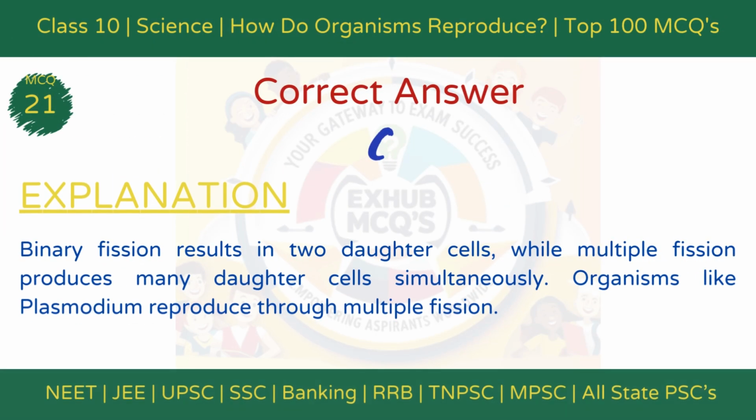The correct answer is option C, produces multiple daughter cells. Explanation. Binary fission results in two identical daughter cells, while multiple fission produces many daughter cells simultaneously. Organisms like Plasmodium reproduce using multiple fission.